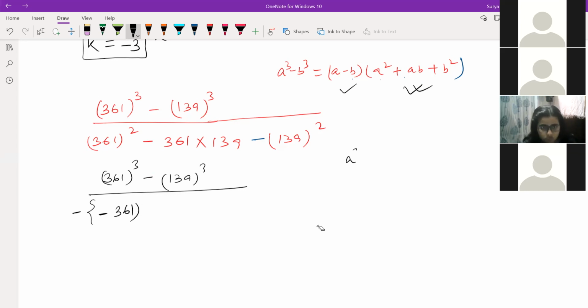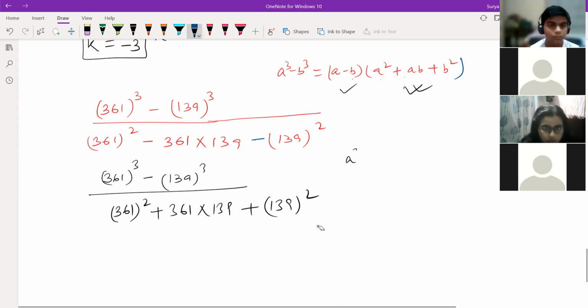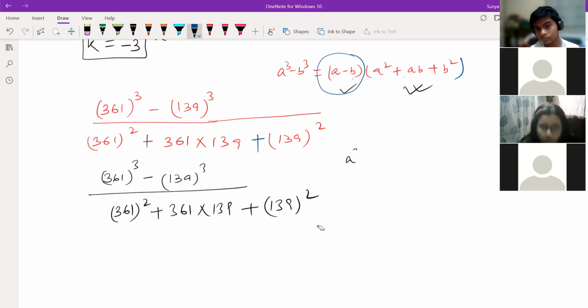Sir means first wait for 1 minute. And plus 361 into 139 plus 139 whole square. But it's not coming here. Now this is coming minus. We write it in the simple form, sir. If here is plus and here is plus, no problem at all, because the answer will come A minus B. That's it.